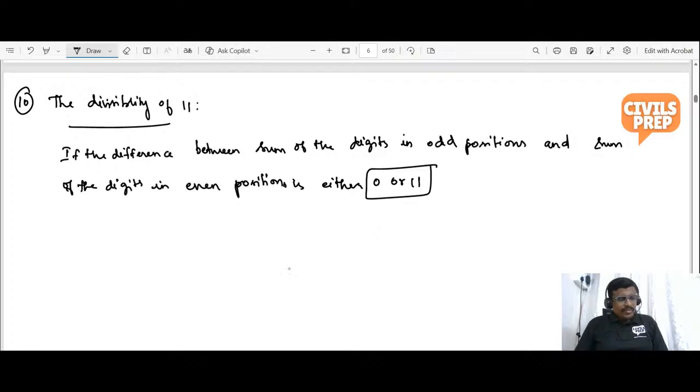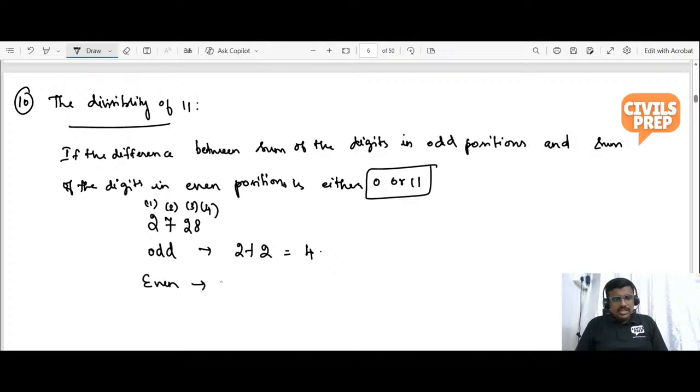So for example, we can check 2728. 2728 is the number given here. What are the odd positions? This is the first position, second position, third position, and fourth position. What you need is the sum of the digits in the odd positions. 2 plus 2, so you get a sum of 4. Sum in the even positions: 7 plus 8, which is 15.